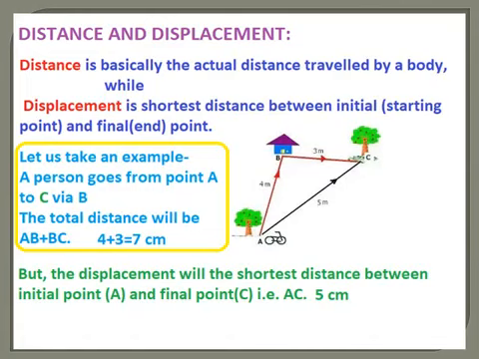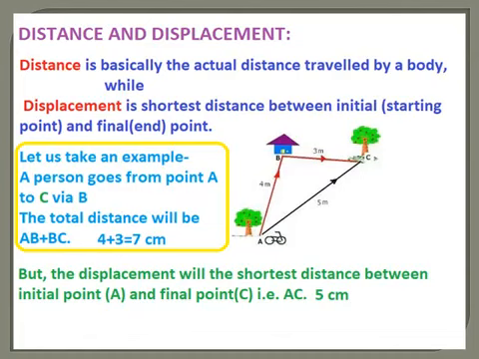So the actual distance covered by the cyclist in reaching the point C from A by traveling through the point B is 7 meters. Now, what is the displacement of this cyclist? The initial point is the tree A. The final point is the tree C. So the initial point and the final point give the displacement.